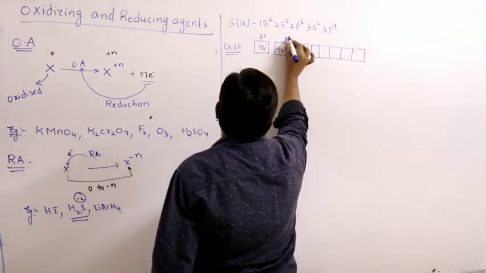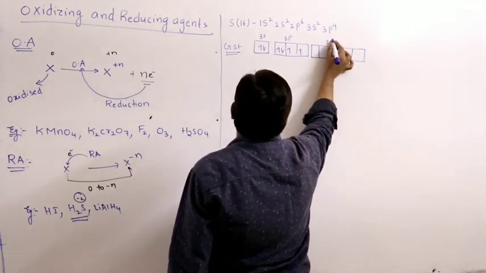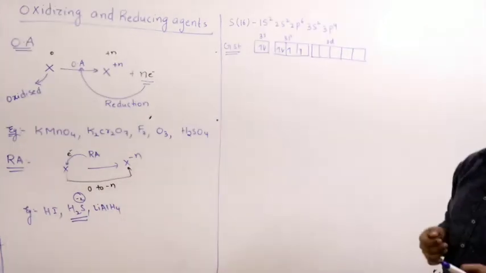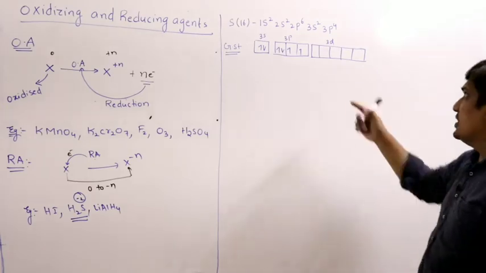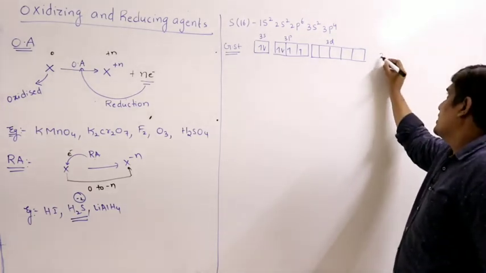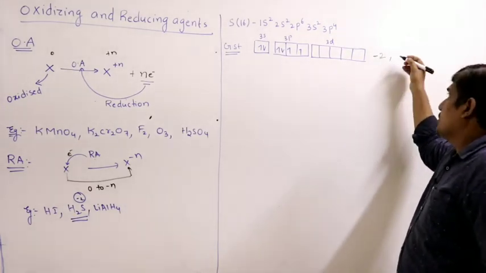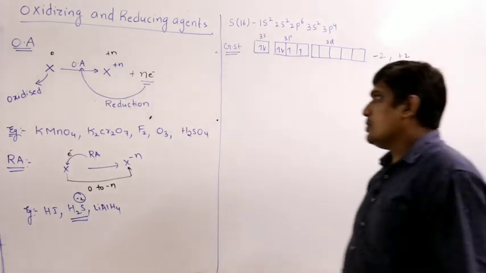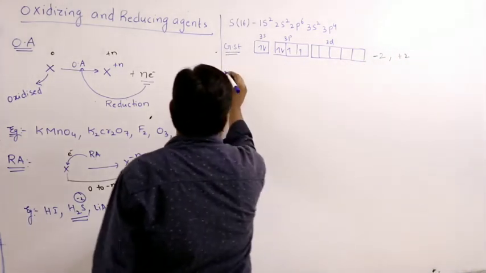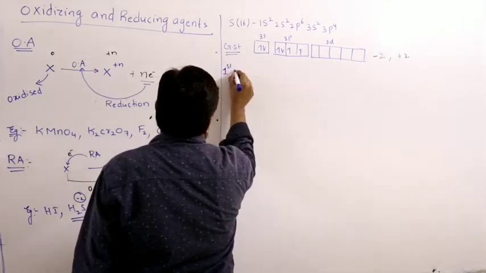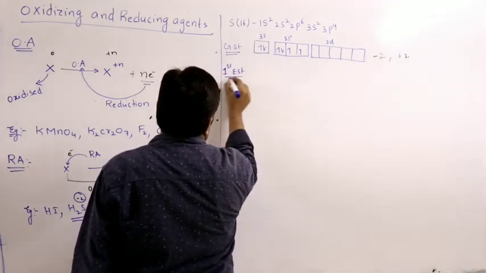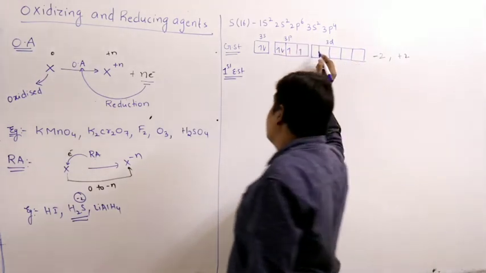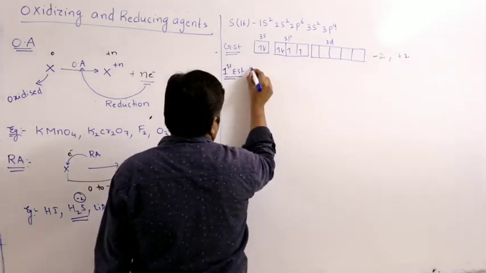3s, 3p, 3d. How many unpaired electrons it has? 2. Therefore, it can gain 2 electrons or lose 2 electrons. If it gains, oxidation state will be -2. If it loses, oxidation state can be +2. So, going for first excited state: one of these paired electrons is promoted to higher energy level by supplying energy.